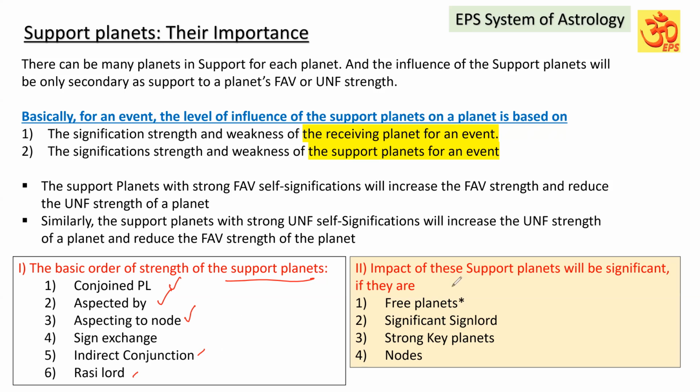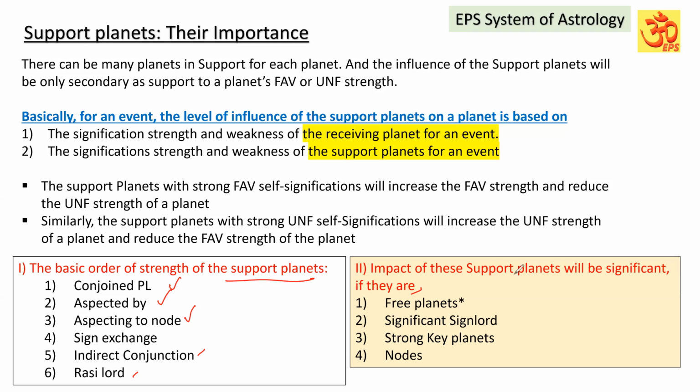Now, the impact of these support planets will be significant if they are... all these planets I said, there are support planets. Out of them, the impact, though conjoined planet is strong, Rashi Lord is coming at the last one.